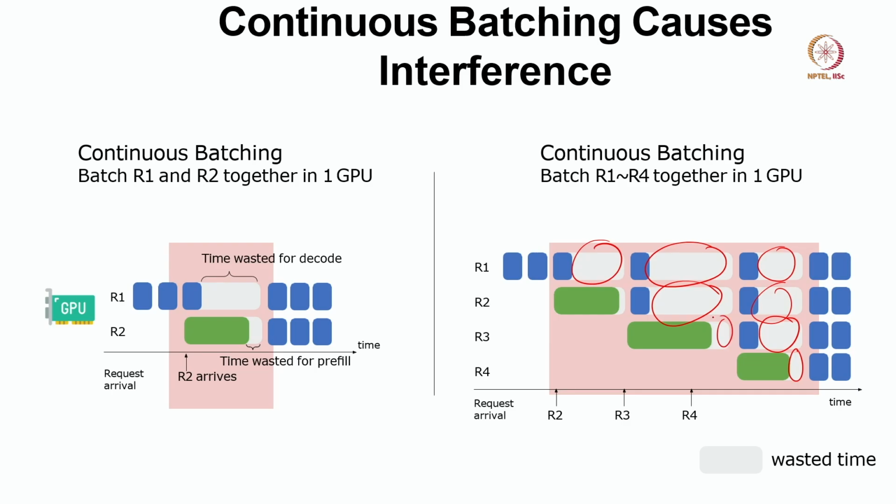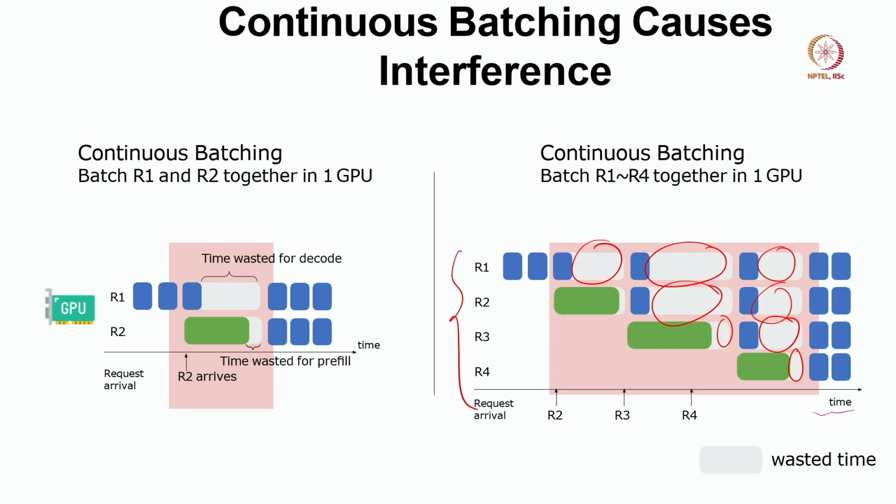So you can see if we do continuous batching, here all these requests R1 till R4 have been batched together in one GPU. If we make the batch size higher, then there is a lot of wasted time, and it will increase the entire batch time by a big margin, right?